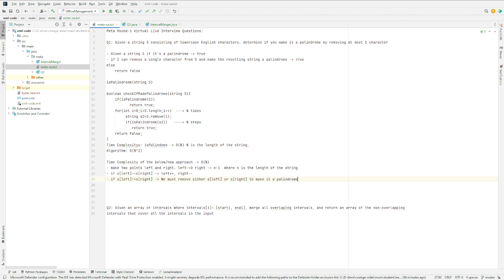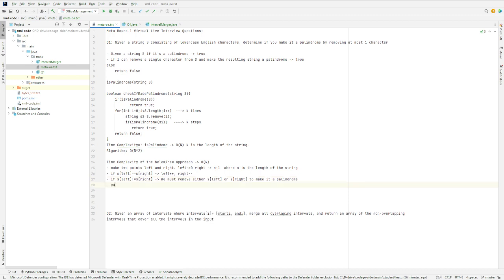Because by the logic of a palindrome, the characters at the left and right pointers must be the same. These are not the same, so it won't be a palindrome unless we remove one of them. So we have two options here: case one, remove left,